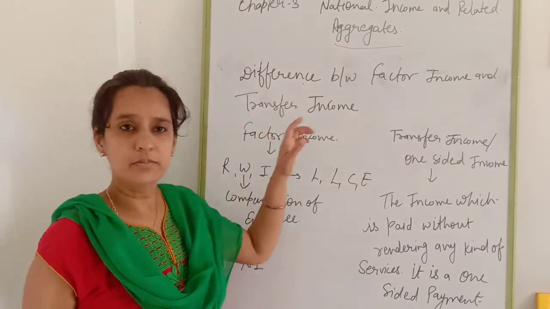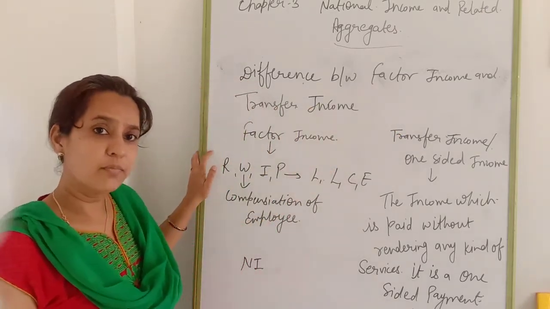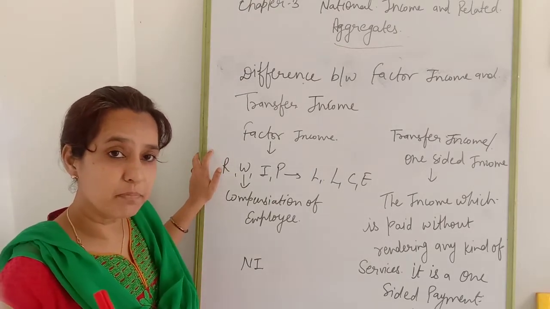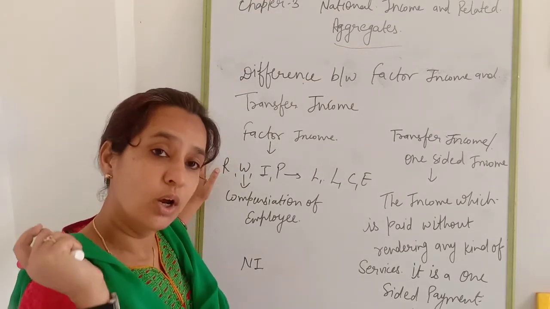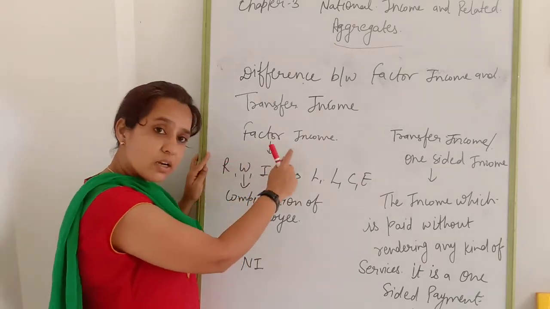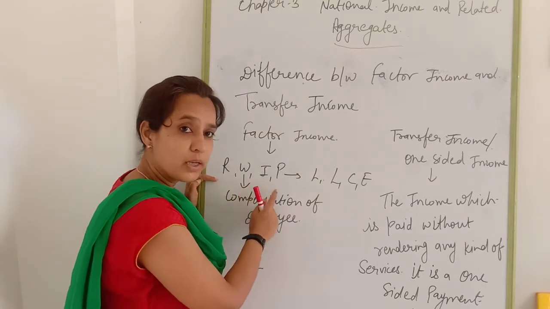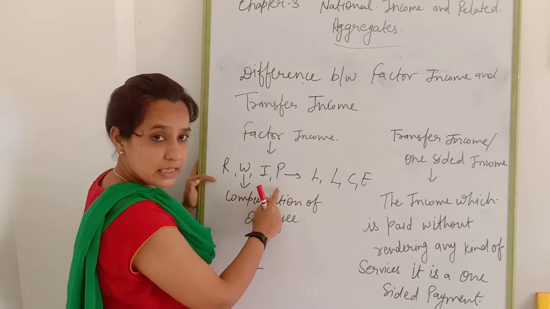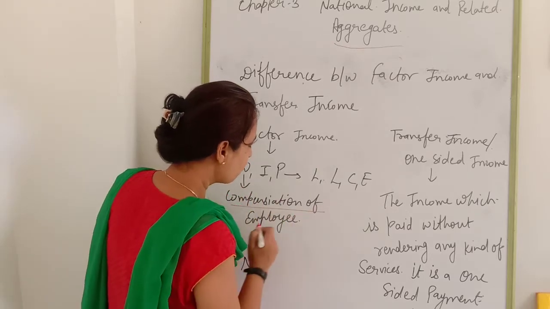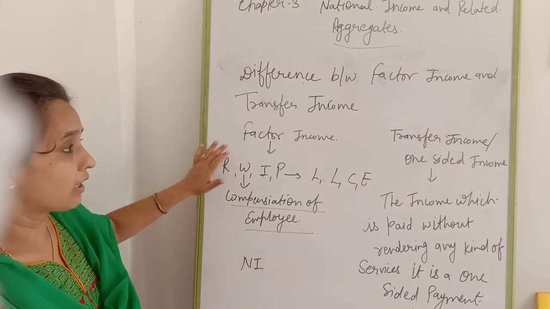Now, there is a difference between factor income and transfer income. Factor income means the payment made by the producer to the household sector for their factor services. How do they get it? In the form of rent, wages, interest and profit. Instead of wages, we use the word compensation of employees in macroeconomics. That is known as factor income.